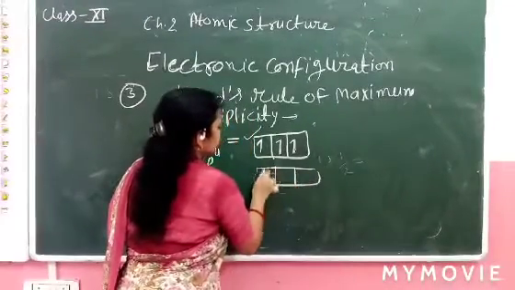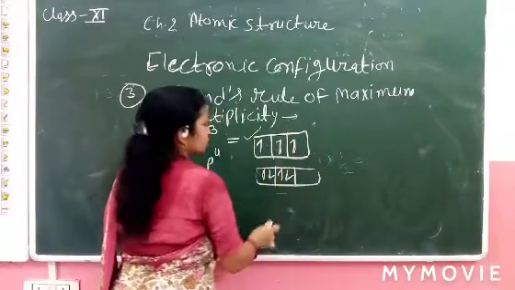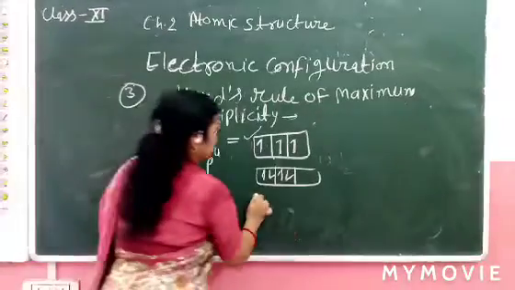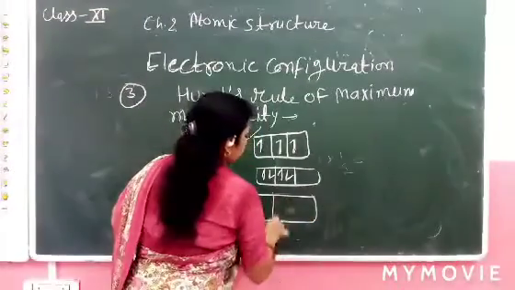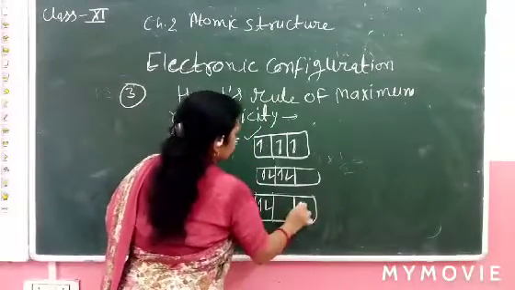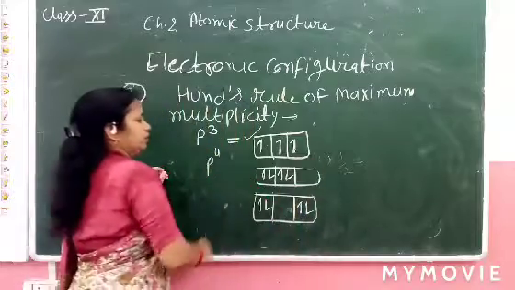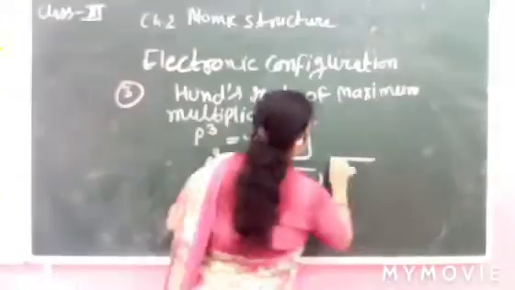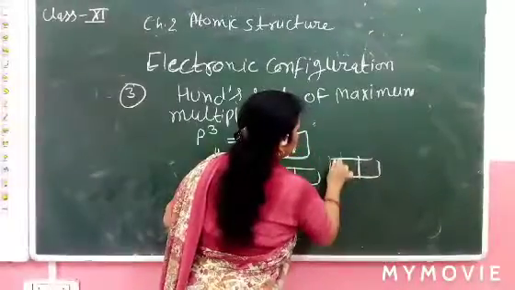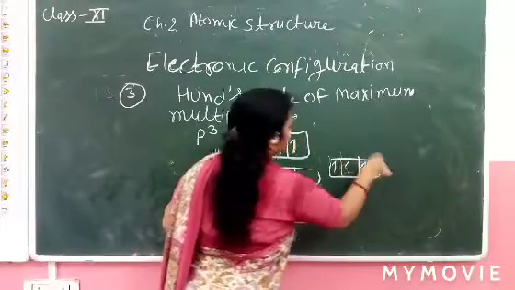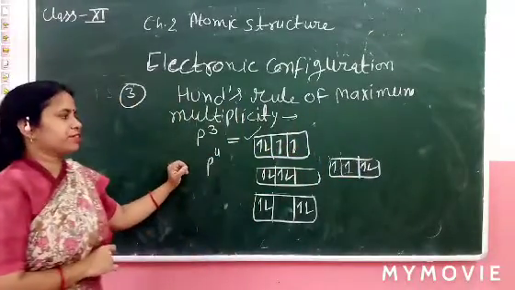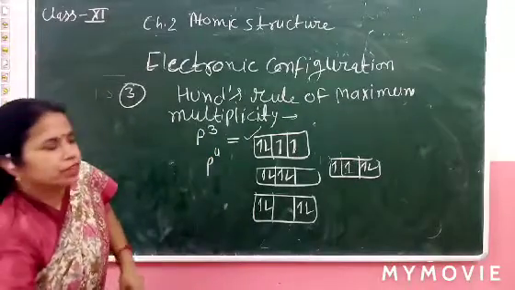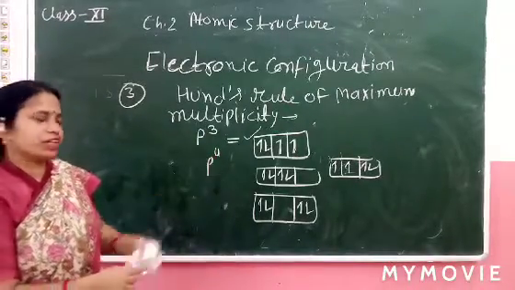Like this, and this, right? This is your objective question, right? And like this, and like this. Which is the correct option for p4 orbital? Clear? 4 represents the number of electrons.